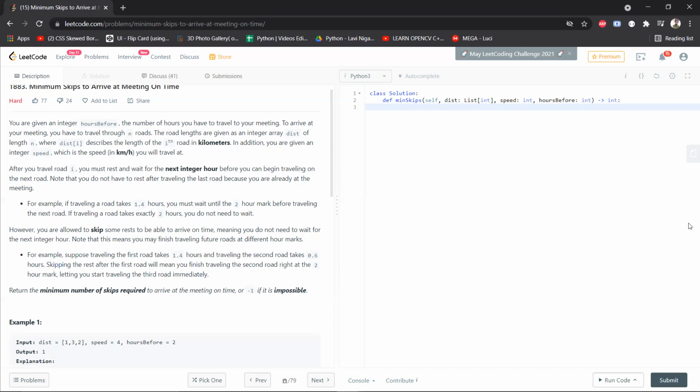But the question's target is to return the minimum number of skips required to arrive at the meeting on time. So obviously you can trade off resting periods and the hours before you have to reach your meeting, right? So let's say that it was only one.